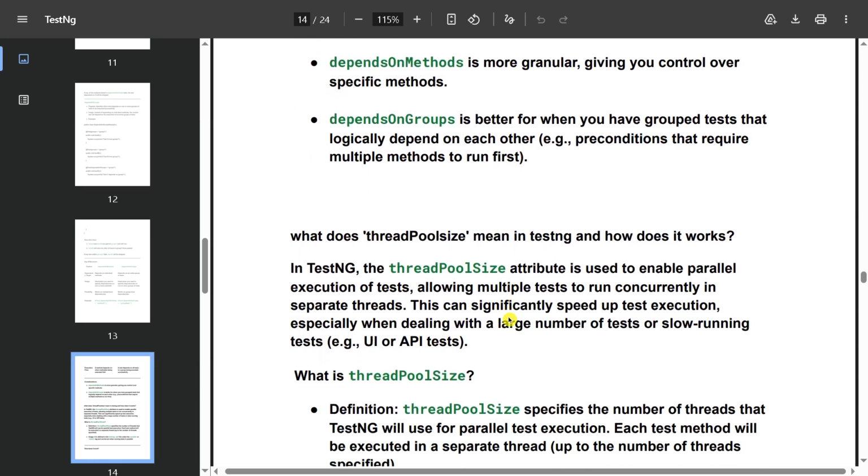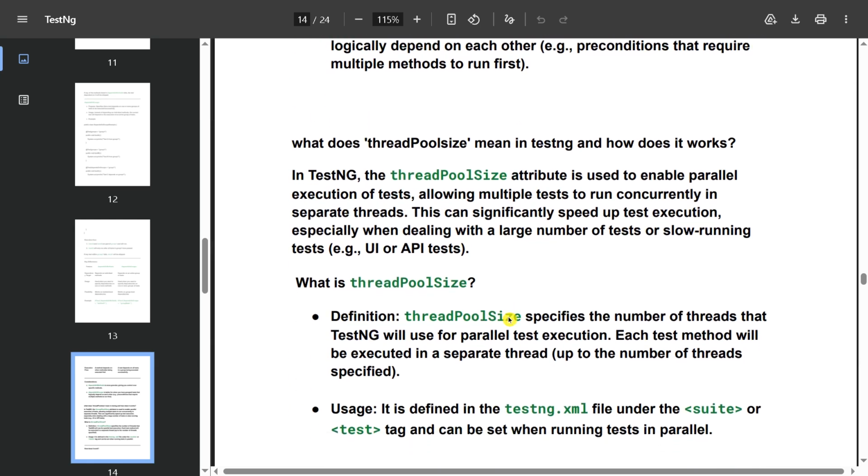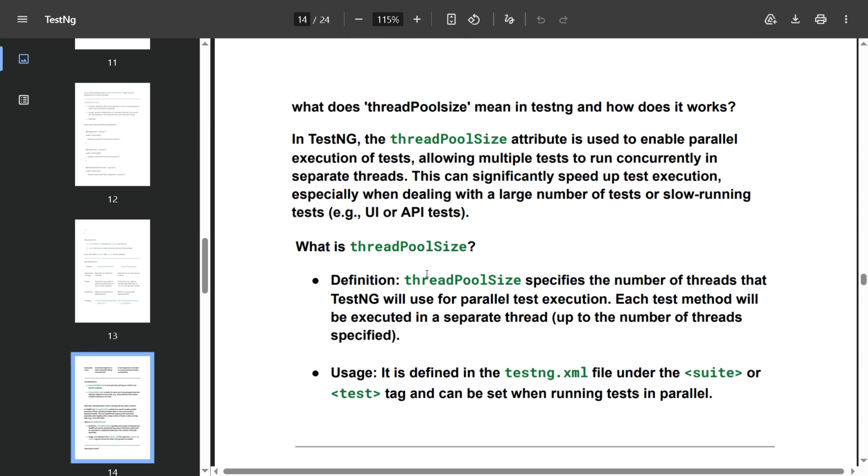What does thread pool size mean in TestNG, and how does it work? The thread pool size attribute in TestNG is used to enable parallel execution of tests, allowing multiple tests to run concurrently and in separate threads. This can significantly speed up test execution, especially when dealing with a large number of tests or slow running UI or API tests. What is thread pool size?